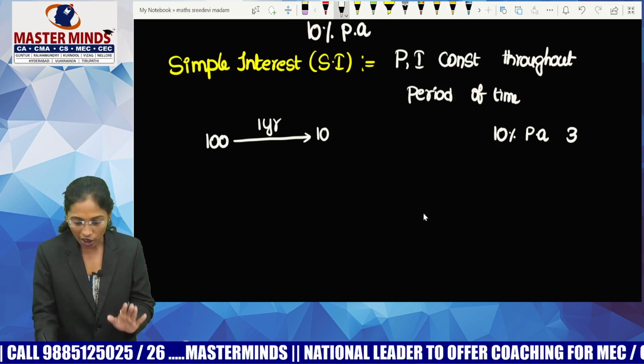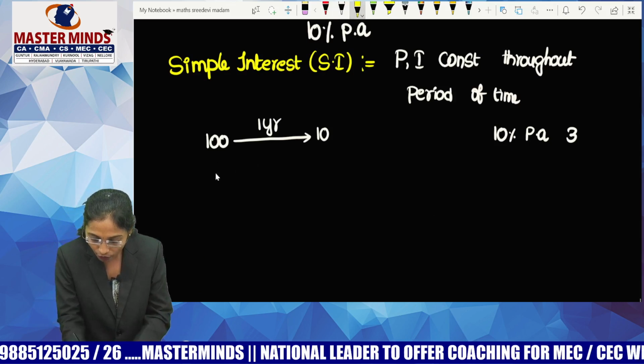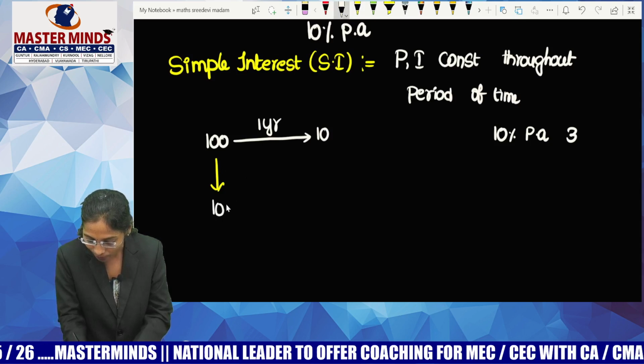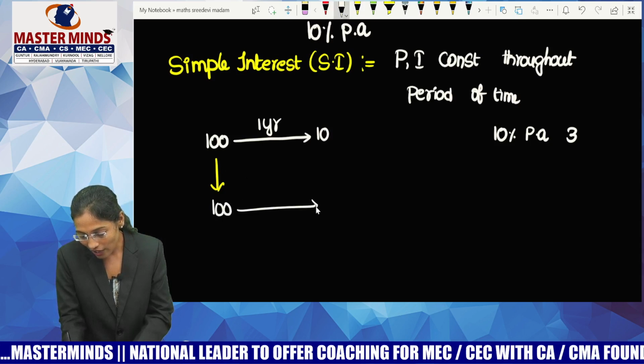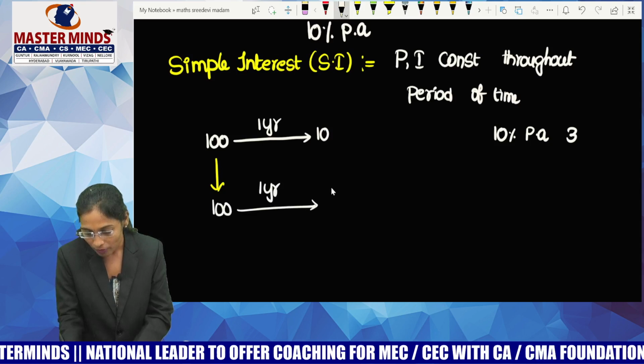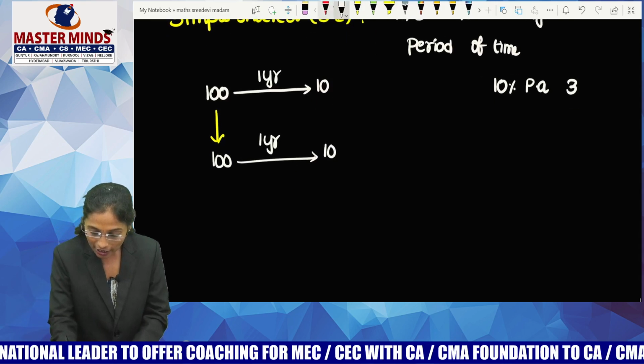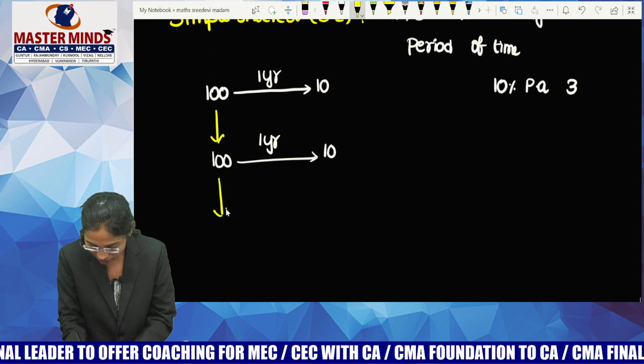Do that. Okay. Now, the same principal will be forwarded to the next year, guys. Means the next year principal is also 100. Again, we have to calculate the interest for only 1 year. For 1 year, we need to charge only 10 rupees. Now, the same principal will be forwarded to the next year.